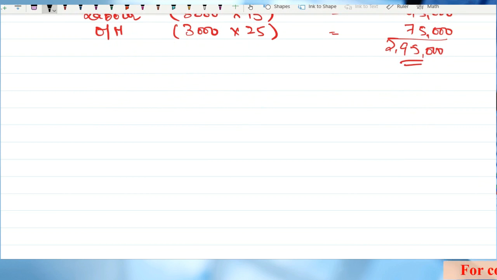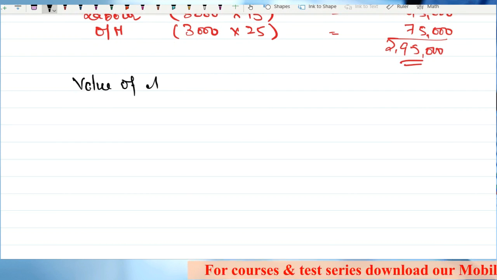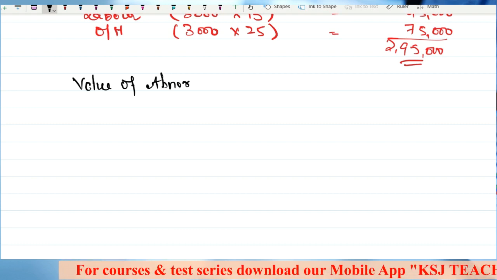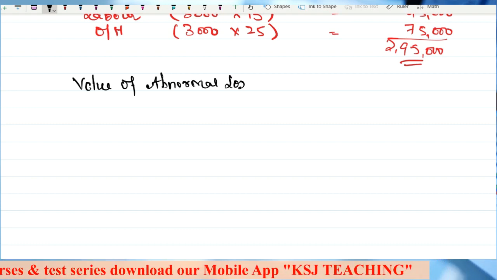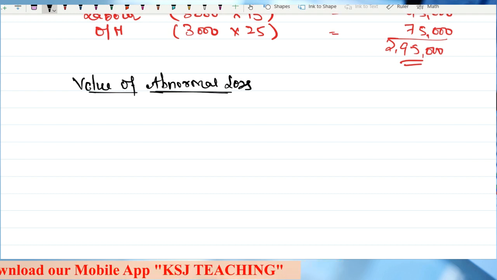Then we can value the abnormal loss also. Value of abnormal loss, right?